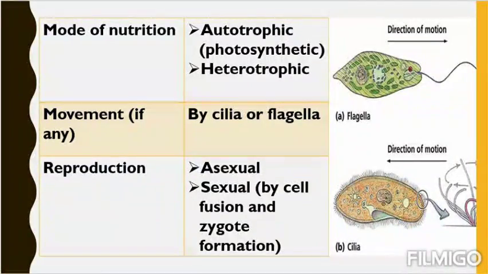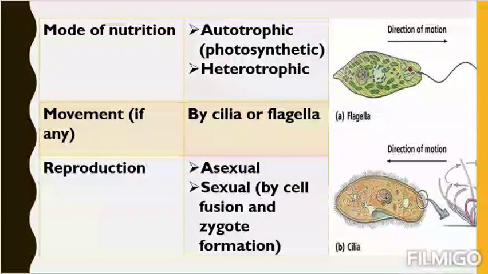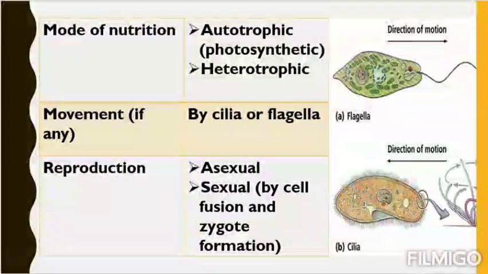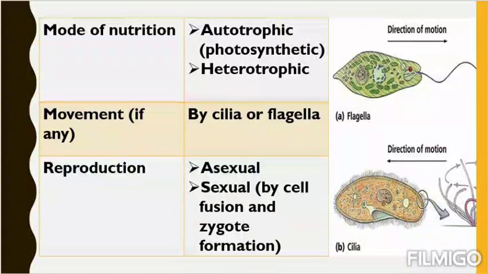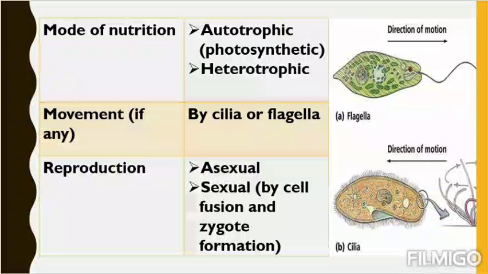For sexual reproduction, as they're unicellular, two cells just fuse together to form a single zygote. This zygote will develop into a new organism. As we know, in sexual reproduction, fusion of two gametes occurs forming a zygote. Here, fusion of two cells occurs forming a zygote. That is sexual reproduction. In asexual reproduction, there is no fusion of gametes and no formation of zygote; only the body part divides into different pieces to form a new organism.